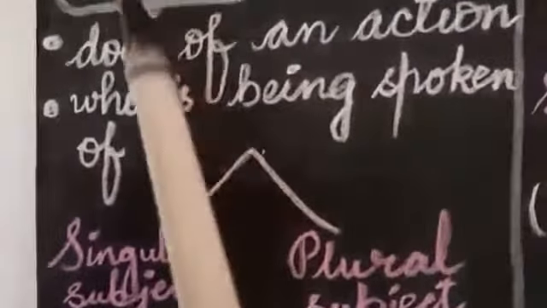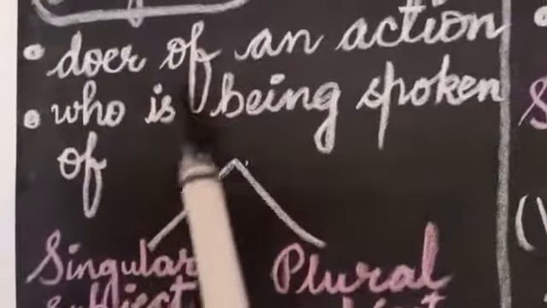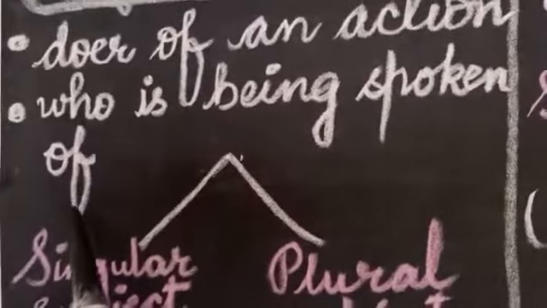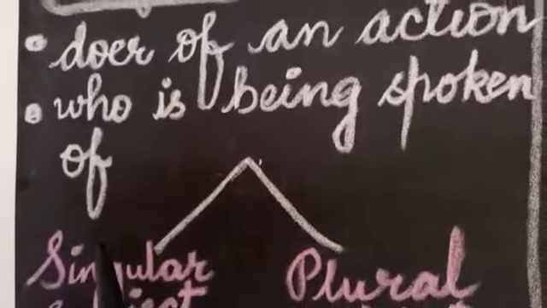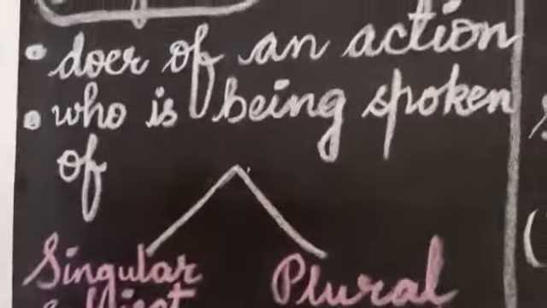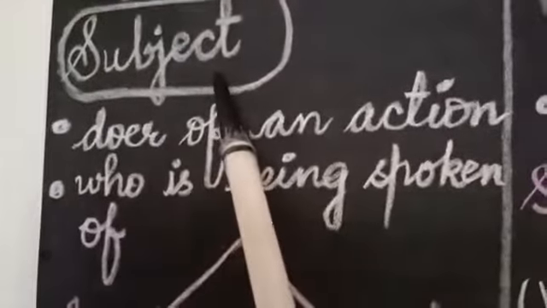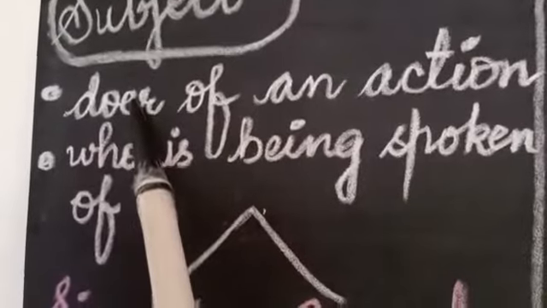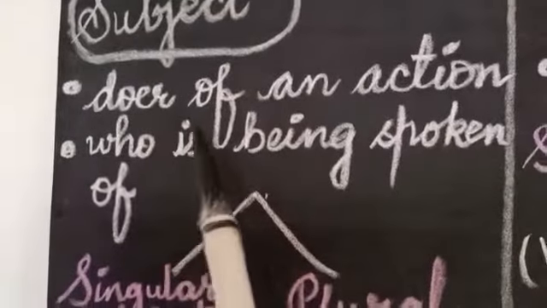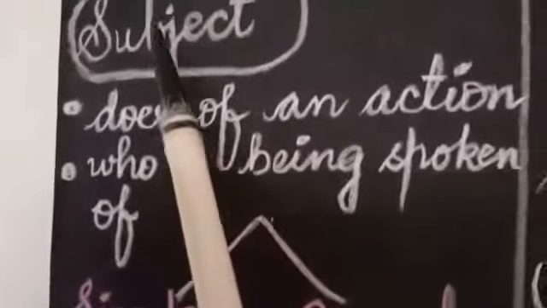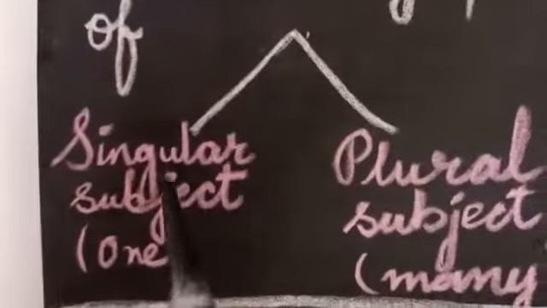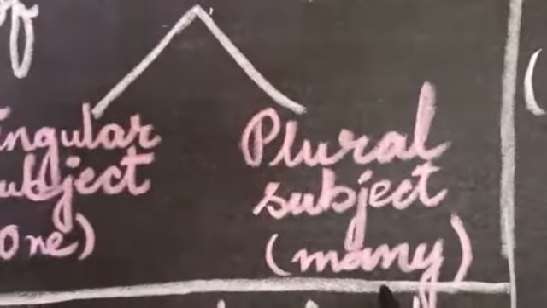Ifra. So Ifra is the subject. If I say mango is my favorite fruit, about what am I talking? Mango. So mango is the subject. So this subject is not English, math, Urdu, or science. This is the doer of an action, or the one about whom we talk. And this subject can be a singular subject or a plural subject.